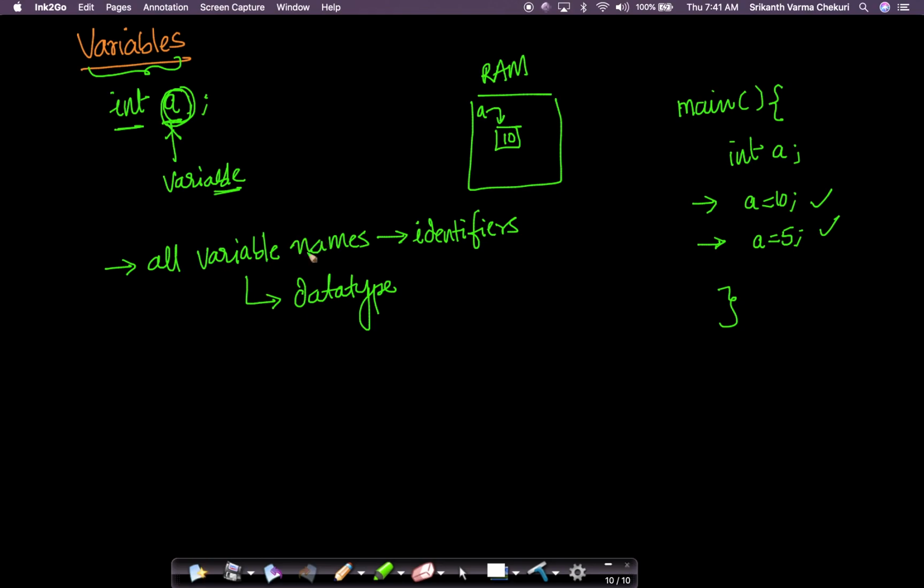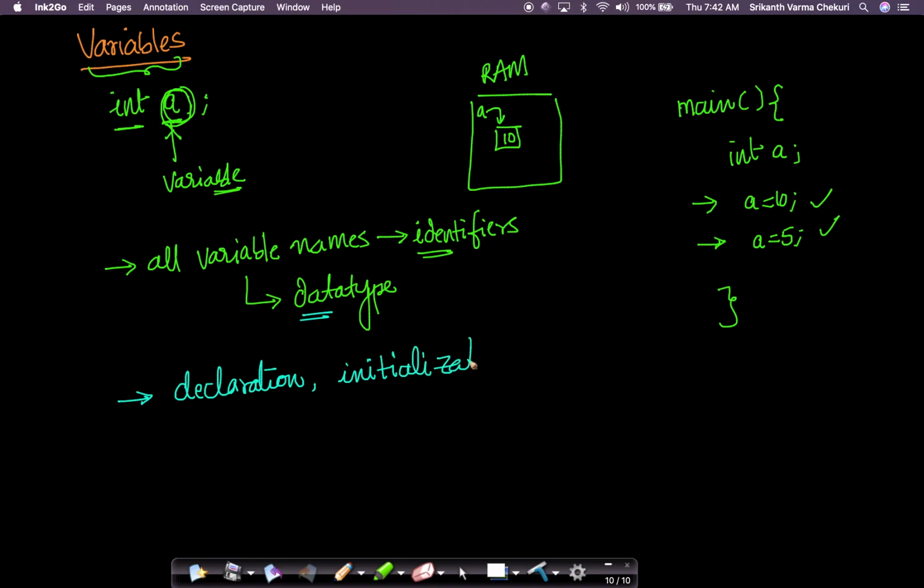So every variable name has to be an identifier in C, and every variable needs to have a data type in C. The other important thing is that there are two concepts with respect to a variable: the declaration of a variable and the initialization of a variable. Let me give you some simple examples.